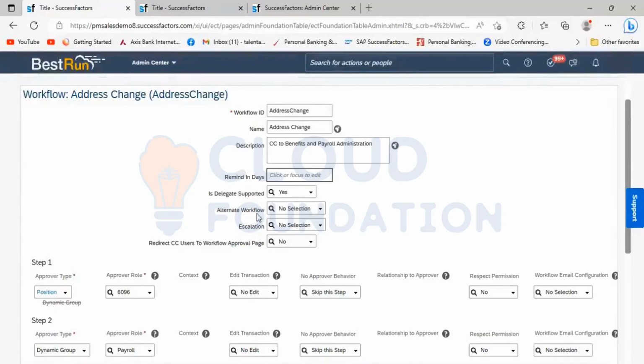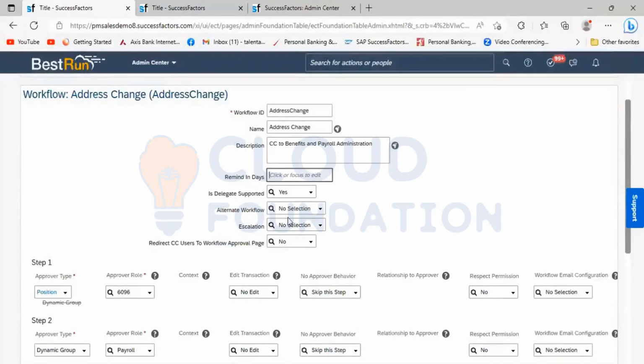Then comes the alternate workflow. What is generally the alternate workflow? Alternate workflow will be triggered when you are selecting an alternate workflow. That alternate workflow will trigger when it has a future date, when that particular action has a future date.